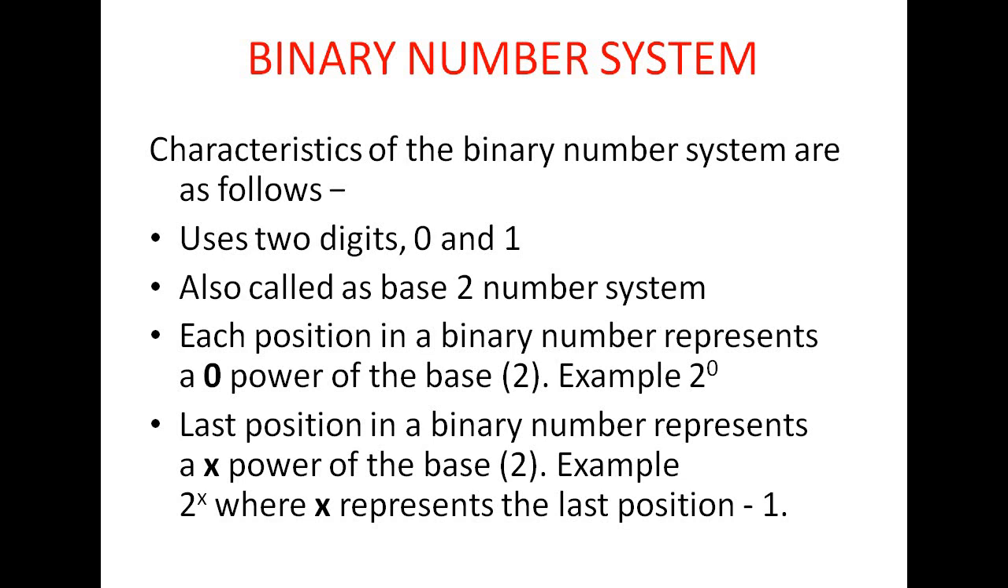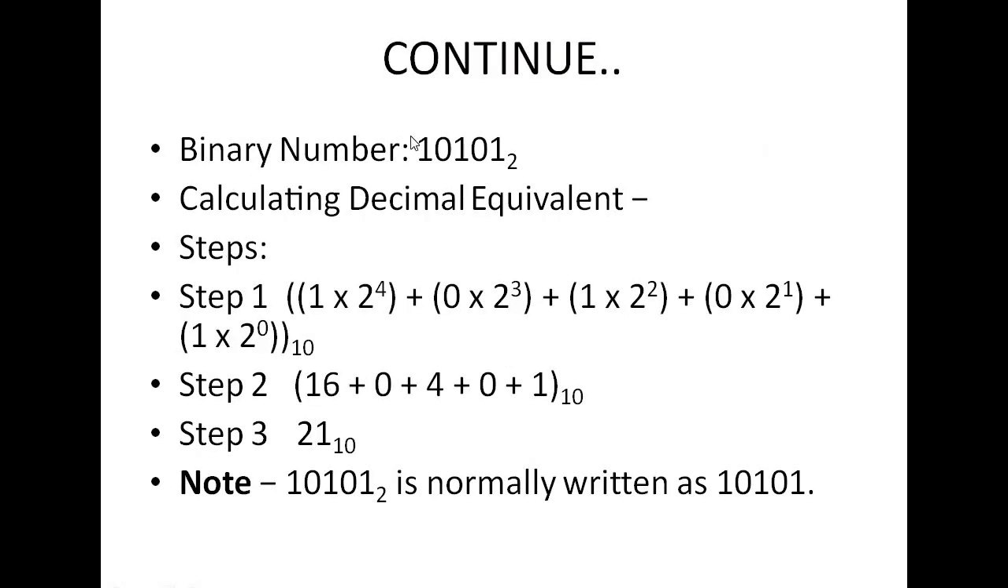We will discuss one example. Let us consider the number 10101. This is a binary number. Why is it called a binary number? The binary number system contains only 0 and 1. No other digit is present. Only 0 is present, 1 is present. In this number only 1 and 0 are present.